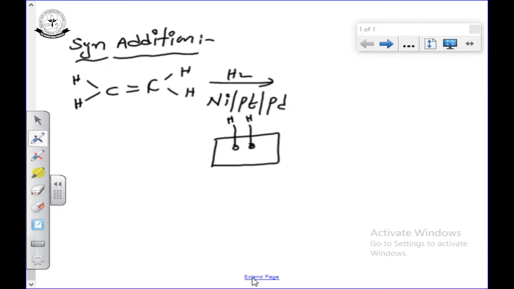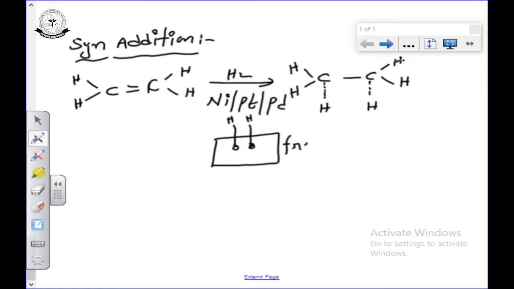See, syn addition first. The double bond becomes a single bond, so there are already two hydrogens on this carbon, and this carbon also already has two hydrogens. Syn addition means we add the hydrogens on the same side. So the process of using the catalyst to add hydrogen on the same side of the double bonded carbon atoms is syn addition. There are free valencies available here.